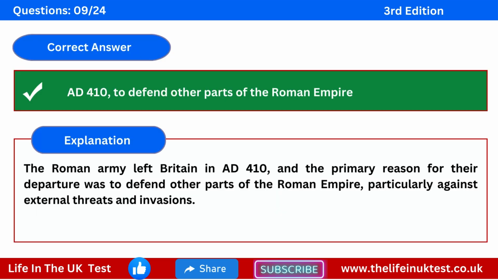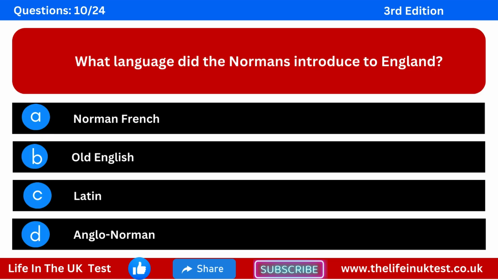The correct answer is AD 410, to defend other parts of the Roman Empire. Explanation. The Roman army left Britain in AD 410, and the primary reason for their departure was to defend other parts of the Roman Empire, particularly against external threats and invasions. Question 10. What language did the Normans introduce to England? Option A: Norman French. Option B: Old English. Option C: Latin. Option D: Anglo-Norman.